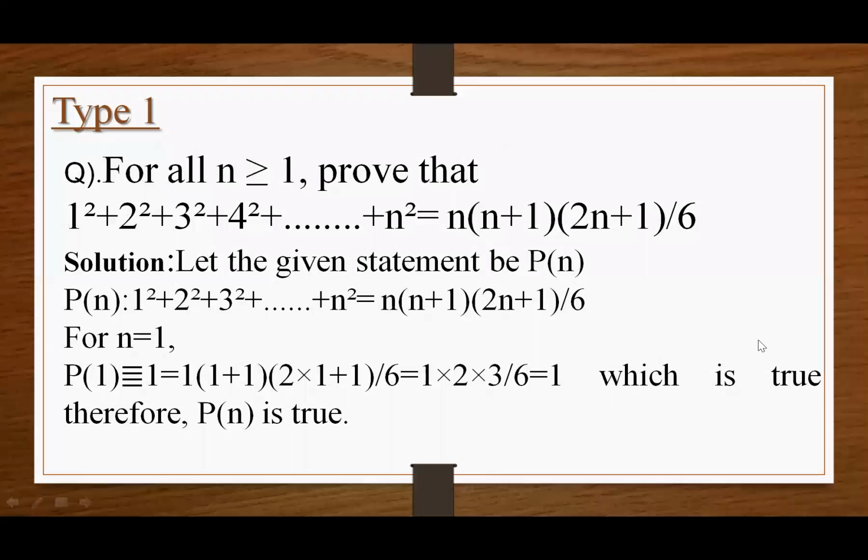Type 1. The question is: for all n greater than or equal to 1, prove that 1 square plus 2 square plus 3 square plus 4 square up to n square is equal to n into n plus 1 into 2n plus 1 divided by 6. Solution. Let the given statement be P(n). P(n) equals 1 square plus 2 square plus 3 square up to n square equals n into n plus 1 into 2n plus 1 by 6, for n equal to 1.